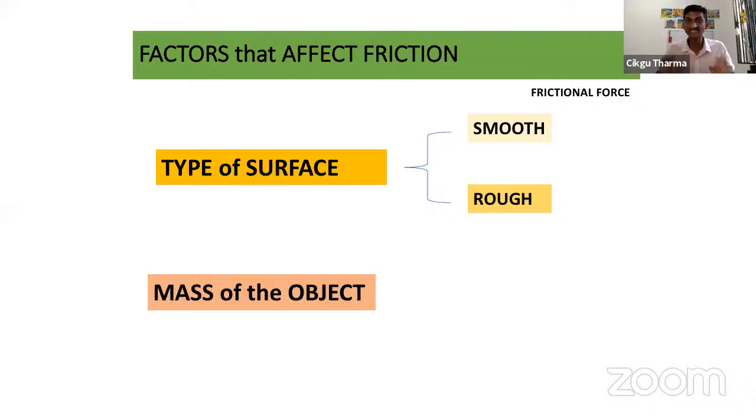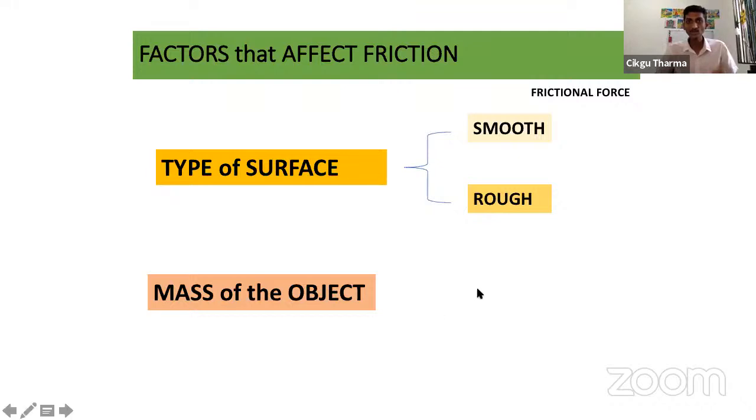Definitely the empty box is easier to push, right? When the box is full of things, it will be heavy. So the mass of the object will be greater, so they will exert or create more friction to the surface of the floor. So when you want to push it, it will be even harder.